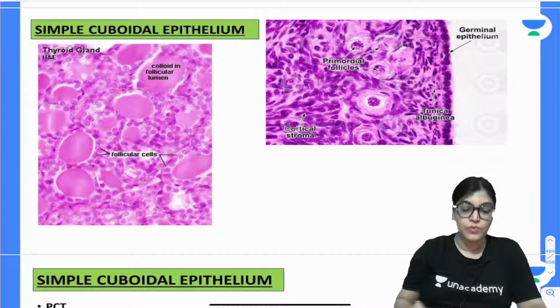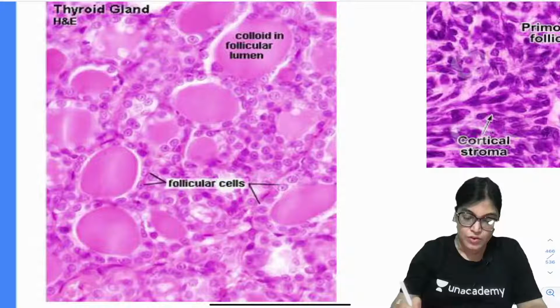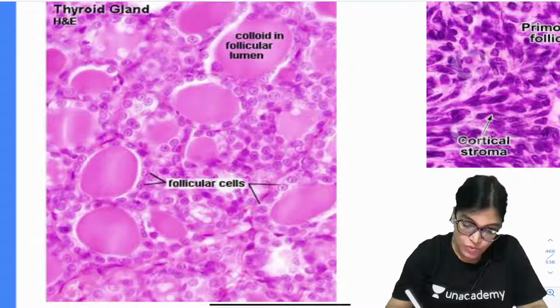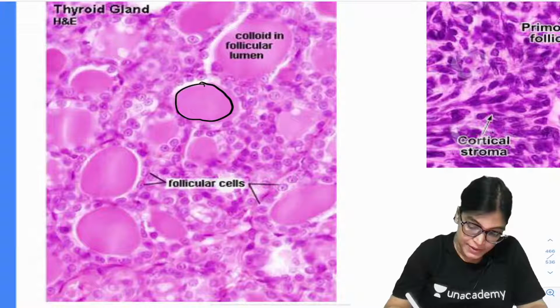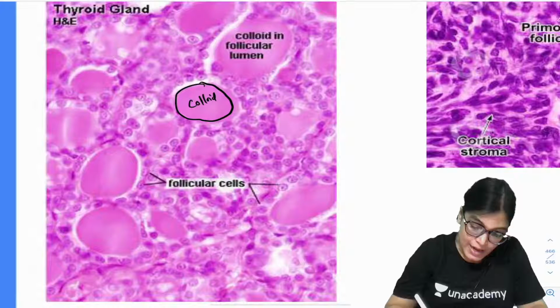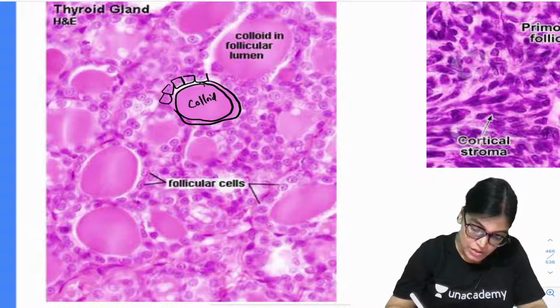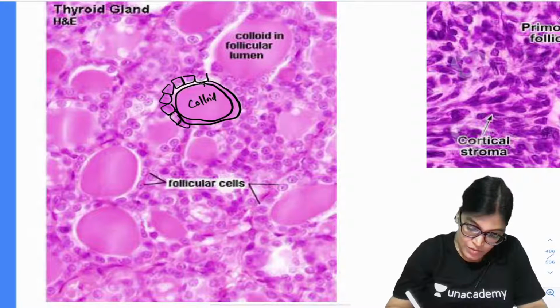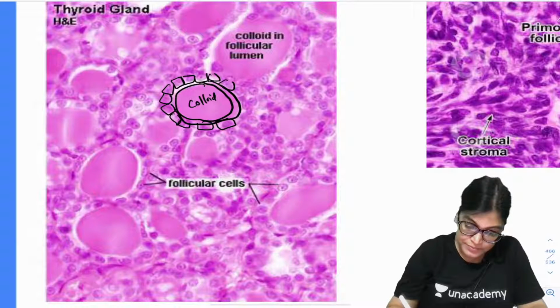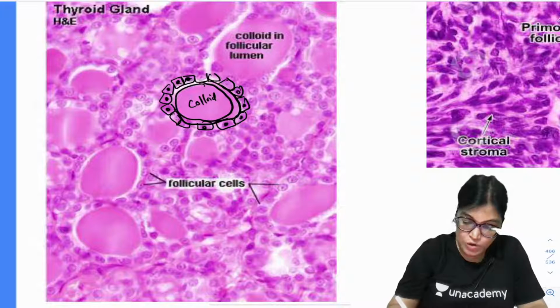This slide which you are seeing is of a thyroid follicle. Here you can appreciate this is the colloid, and this is the follicular epithelium. Can you see, this is the epithelium which is surrounding it. What is the appearance? It is cube-like, as you can see here. And these are the nuclei, which are situated in the center. So this is how cuboidal epithelium looks.